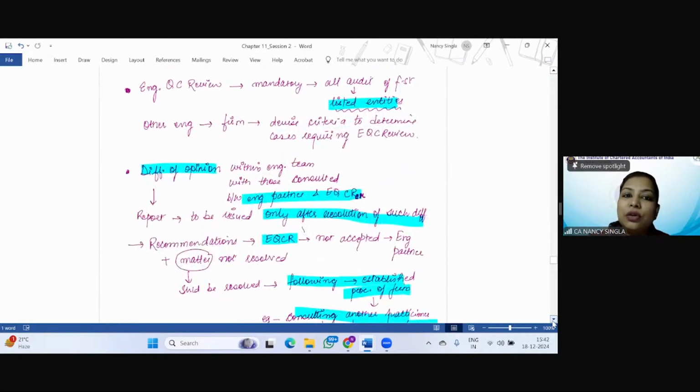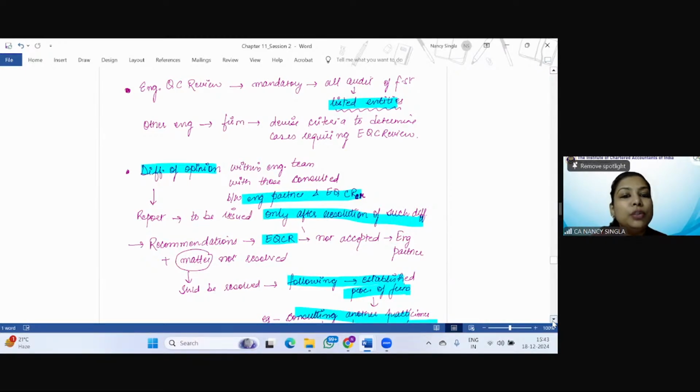Engagement quality control review is mandatory for all audits of financial statements of listed entities and other engagements for which the firm may devise criteria to determine the cases requiring the engagement quality control review. Now comes the topic of difference of opinion. See, this will be part of engagement performance. So it can be within the team, with those consulted, or between the engagement partner and the engagement quality control reviewer.